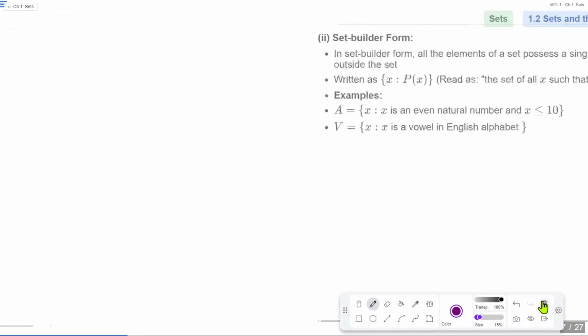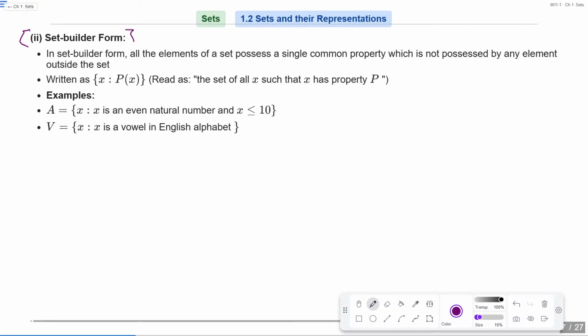Okay, now let's move to the next part, which is your set builder form. So in set builder form, all the elements of set possess a single common property which is not possessed by any element outside the set. Means जो आपकी set builder form होती है, it means if I'll tell you name the student who scored less than 40% marks in boards. Okay, so इसमें आपके वही स्टूडेंट्स आएंगे जिन्होंने 40% से लेस स्कोर किया. Is that clear?